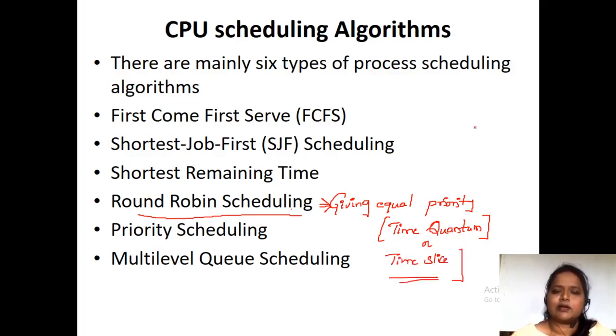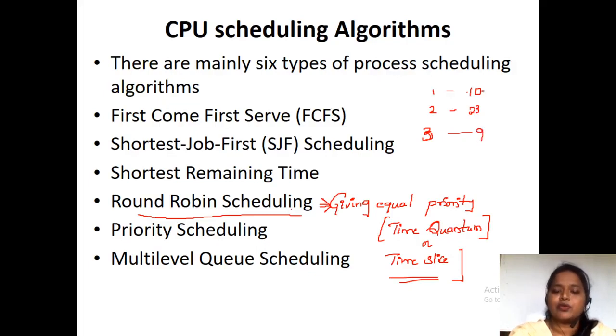Suppose we are going to have three processes. We will have a first process, second process, and the third process. The first process burst time is, suppose, 10 milliseconds, the second process burst time is 23 milliseconds, and the third process burst time is 9 milliseconds.